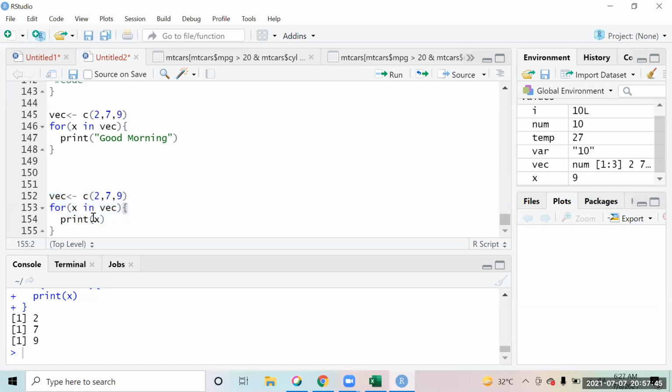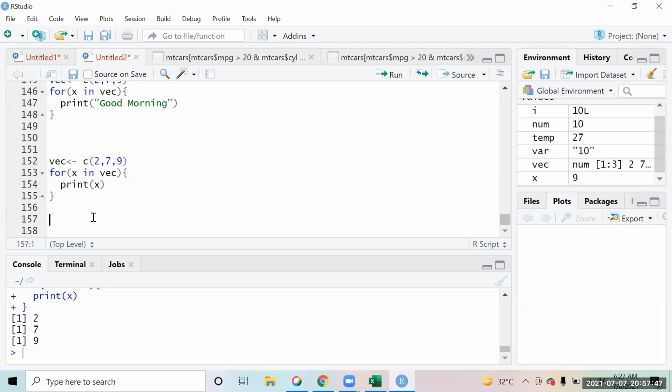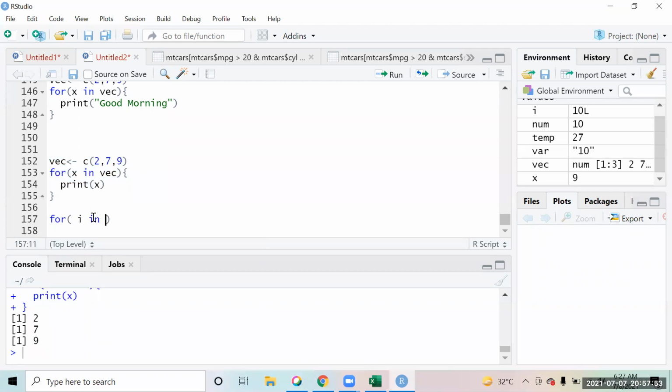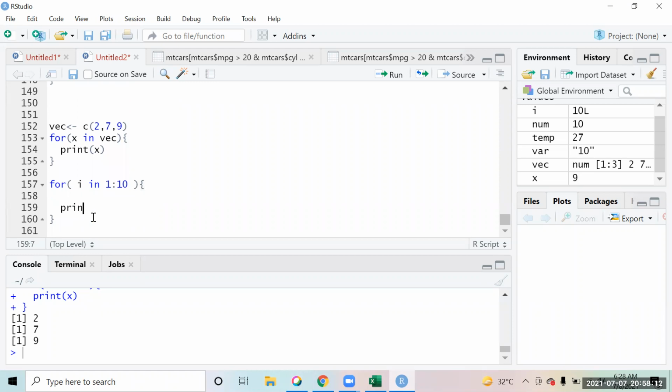Okay. Now let's suppose I want to print a table of 5. So I define for I in, and this variable can be anything, A, B, C, X, Y, Z, whatever you want. I say for I in 1 to 10. This is also a vector. So instead of declaring a variable, I am defining the vector in this function only. I am planning to print a table of 5.